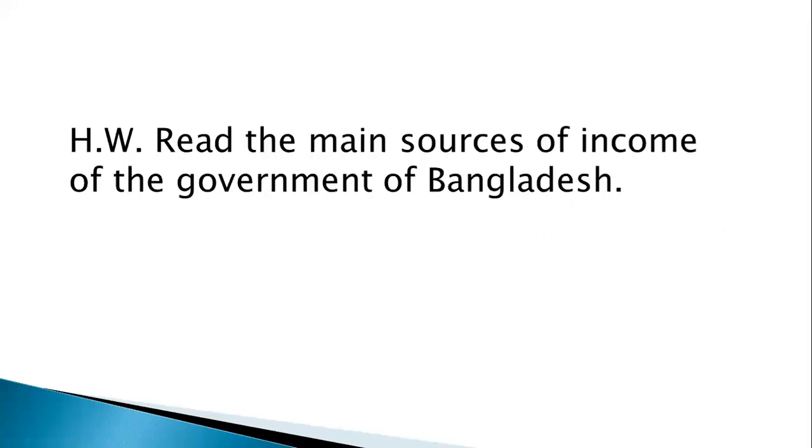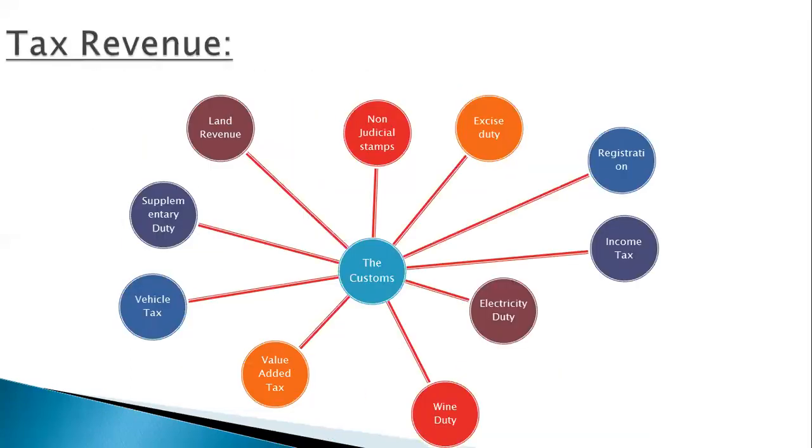Now students, what you have to do, you have to read the main sources of income of the government of Bangladesh. The first one is the tax revenue and another one is the extra tax revenue. In tax revenue, there are the customs, judicial stamps, excise duty, registration, income tax, electricity duty, wine duty, VAT, vehicle tax, supplementary duty, land revenue.